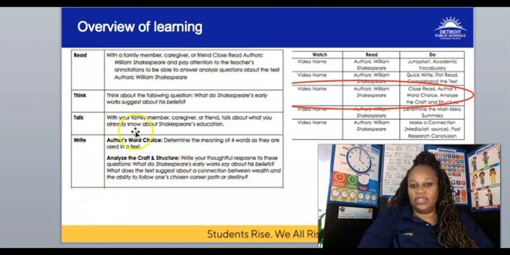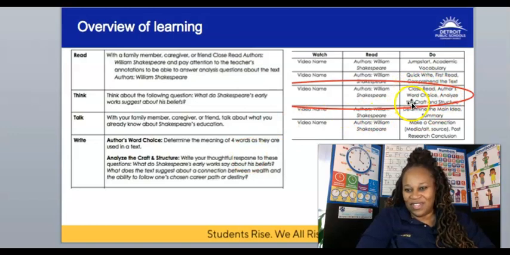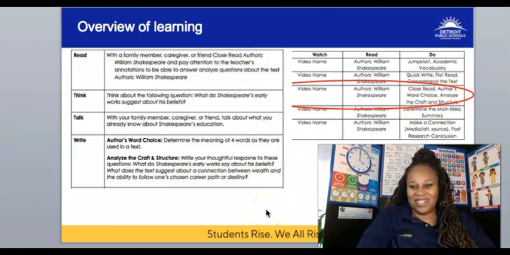Lastly, we're going to write about author's word choice and analyze the craft and structure. We're coming to the end of all of our activities with the William Shakespeare text. Let's prepare for today's learning.